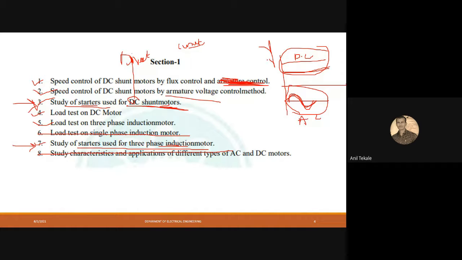Now here I will show you one concept. In a DC motor there are two parts: one is a stator and one is a rotor. Stator means a stationary part, and the rotor means a rotating part.